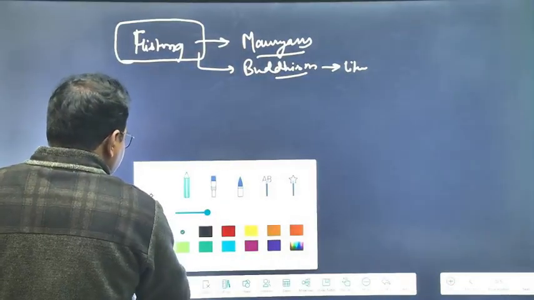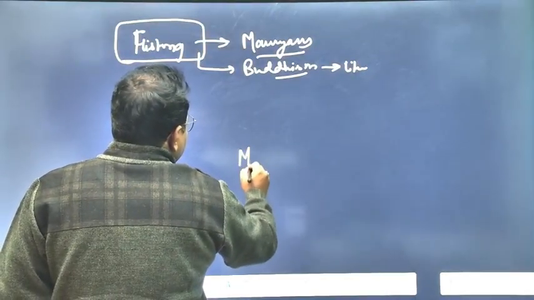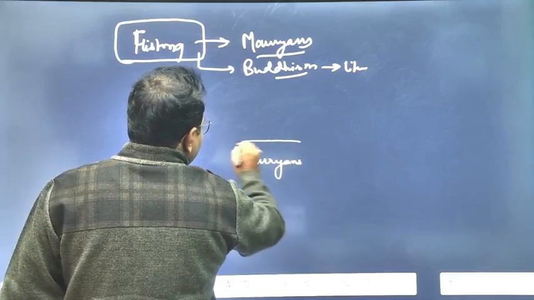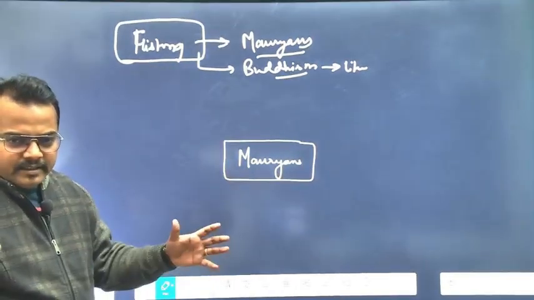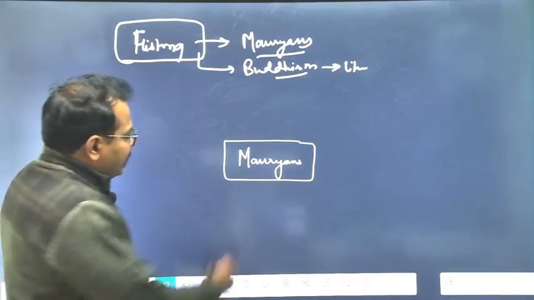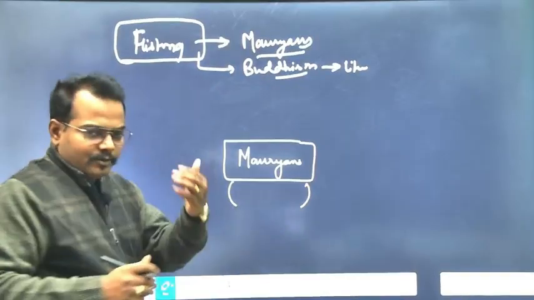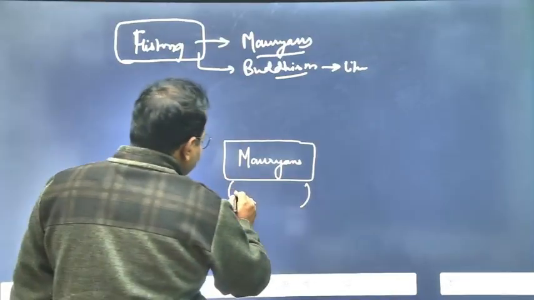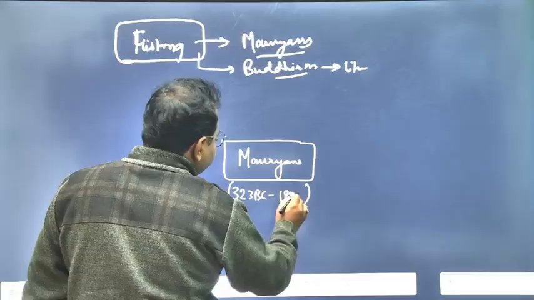And for Mauryans, I am going to draw the mind map. So in center, you have to write like this, that these are the Mauryans. Clear? Take the copy, in the center, write Mauryans in one page. Then just after Mauryans, you write their timeline of ruling, that from this period to that period, Mauryans were ruling. For example, they ruled between the period of 323 BC to 185 BC.